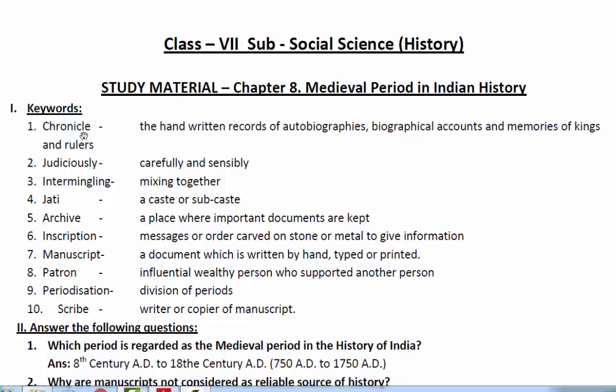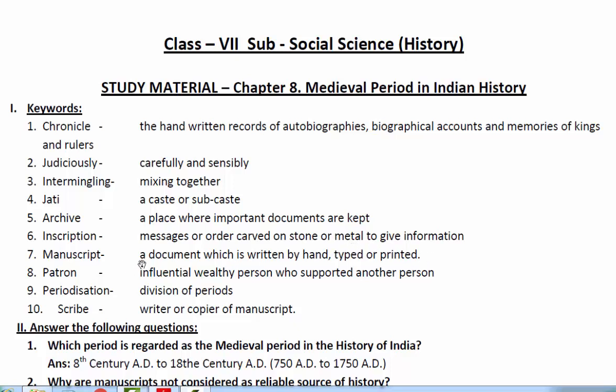Chronicle means the handwritten records of autobiographies, biographical accounts, and memories of kings and rulers. These are chronicles. Judiciously means carefully and sensibly. Intermingling means mixing together. Jati is a term used for a caste or a subcaste. Archive, a place where important documents or books are kept. Inscription, messages carved on stone or metal to give information.